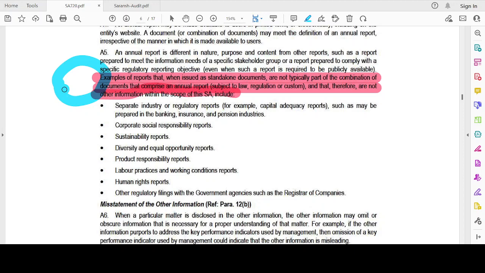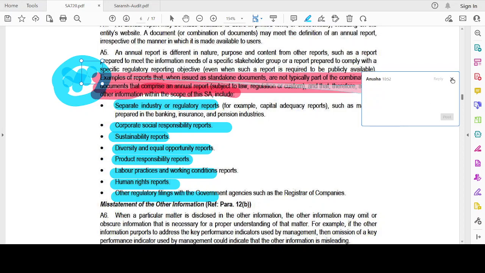See, these are not within the scope of SSSC. Separate industry or regulatory reports, CSR reports, diversity and equal opportunity reports, product responsibility reports, labor practices report, human rights report, other regulatory filings with the government agency or register of companies. So this is very important. Okay, this is very important to be aware of. Now, let's move on.